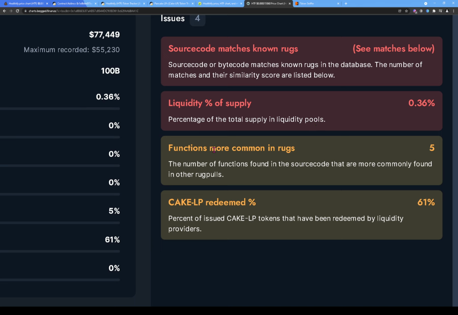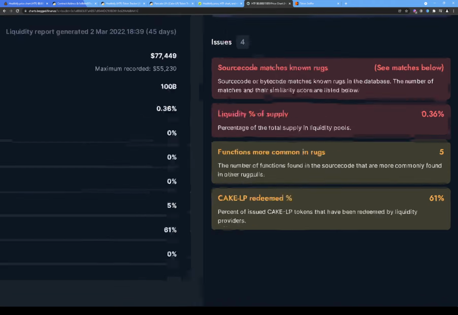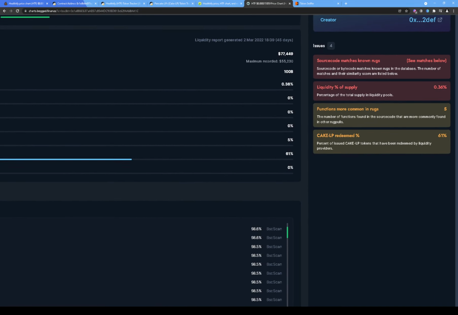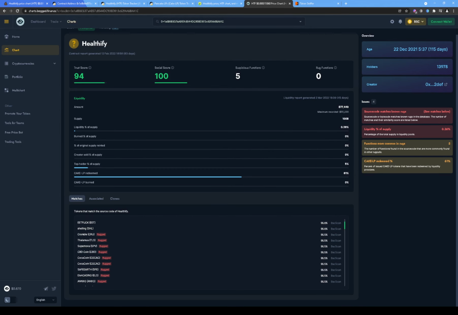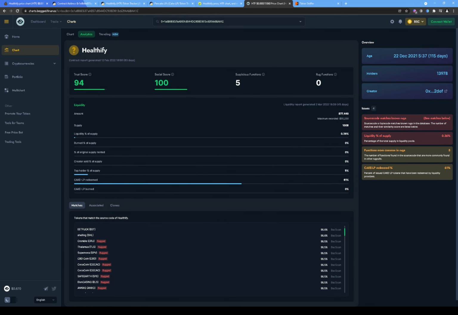And here you see functions more common in rugs. It says the number of functions found in the source code that are more commonly found in other rug pulls. And then percentage of issued cake liquidity pool tokens that have been redeemed by liquidity providers. So people who provided liquidity have actually redeemed 61% of whatever they actually provided.